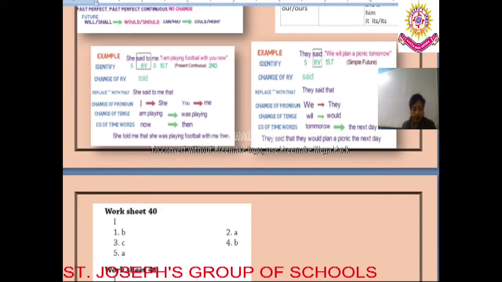Question number 1 is, Tom said, I want to visit my uncle this weekend. So what did Tom say? Tom said that I want to visit my uncle this weekend. What is the correct form of the sentence amongst the three? It is A, B or C. A: Tom said that he wants to visit his uncle that weekend. B: Tom said that he wanted to visit his uncle that weekend. C: Tom said that he wanted to visit his uncle this weekend. So what is the right answer? Yes, definitely the right answer is B. Tom said that he wanted to visit his uncle that weekend.